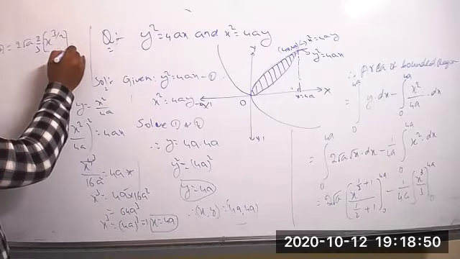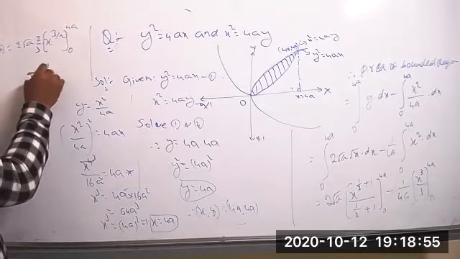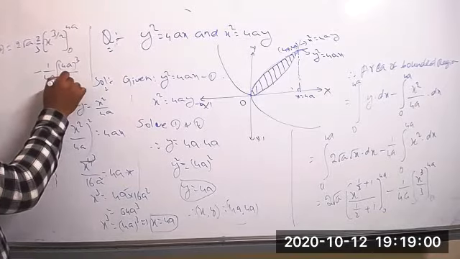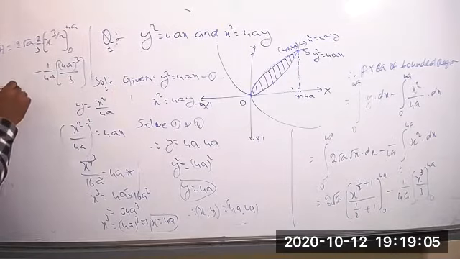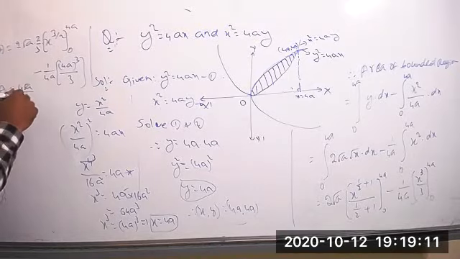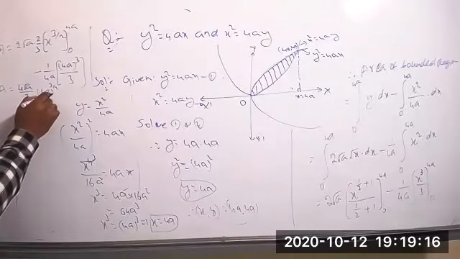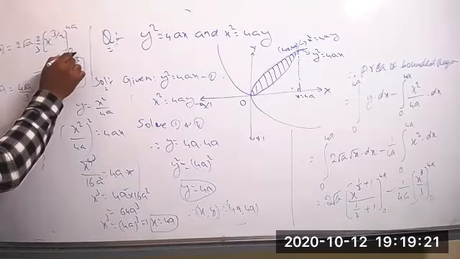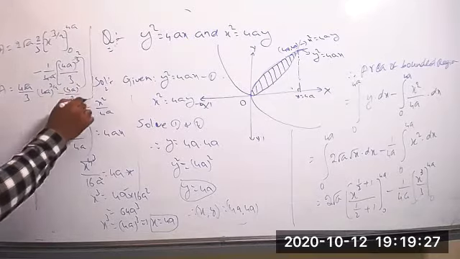And this one you can write, 0 to 4a, minus, so 1 by 4a into 1 by 4a into 4a whole cube by 3. Anyhow 0 means you'll get 0 only. So area is equal to, the 2 2s are 4 into root a by 3, and if you take in 4a whole power 3 by 2 minus 0, we get it as it is. Minus here also you can write 4a, in this time 2 times you can take, and 4a whole square by 3.